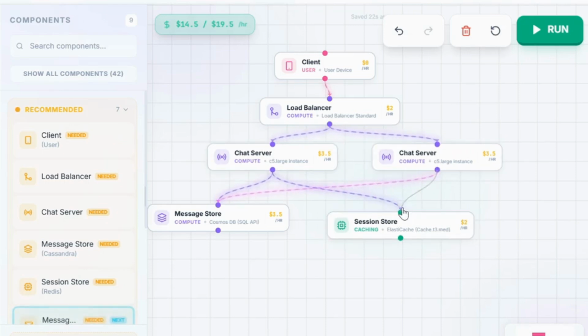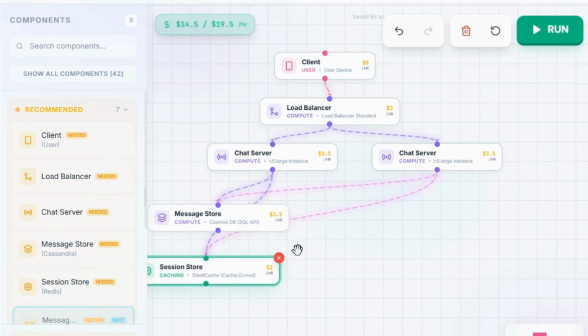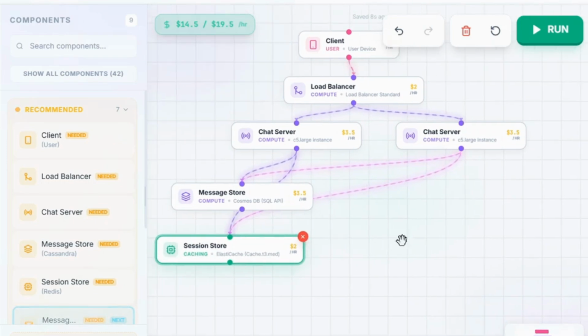For example, user sessions are temporary data, right? So this kind of data can be stored in our cache memory. So we have our normal storage and our cache memory right here. And we can see that these requirements are getting met one by one. Now, after all this, we need to have various services in our backend as well, right?